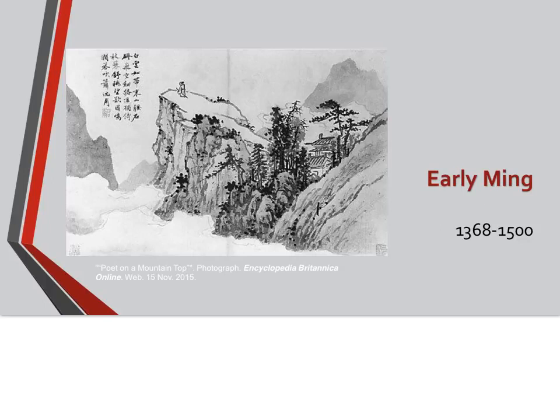It's called a poet on a mountaintop. We see in this artwork a relationship between the Chinese people and their environment. You can also see the calligraphy up in the left side of the drawing. Many Chinese artworks are known as landscape paintings, which we'll get into more when we talk more about the Ming Dynasty.